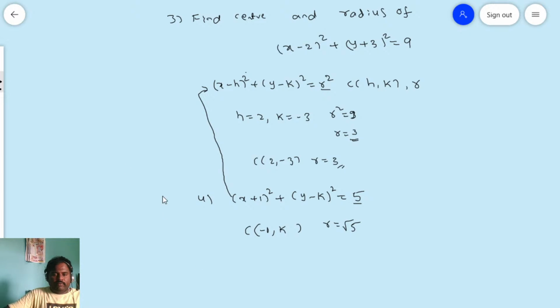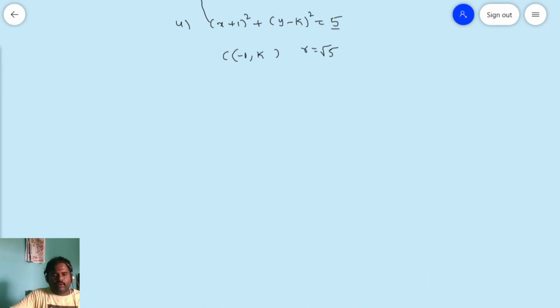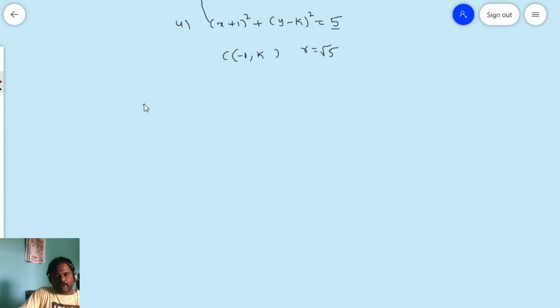Okay. Next one. Friends, we have the parametric form. Now we are going to discuss the parametric form for the given circle. Please note down, all of you.